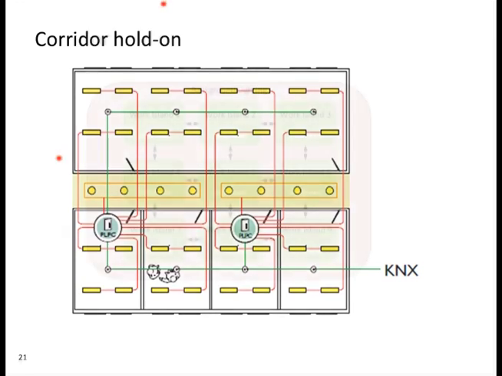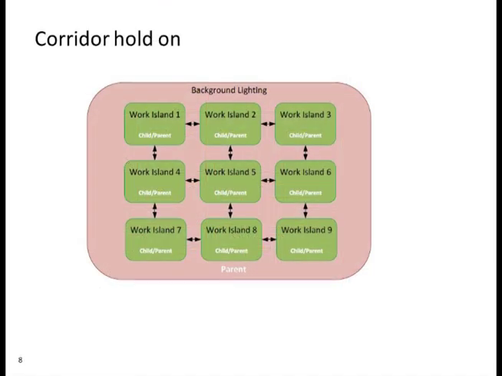Taking this one step further, we might like to use the same functionality to apply to an open space to maintain a level of background lighting. So we use a parent-child concept where the desks or the work islands, we call these the child, are linked to the larger space, which is the parent. The parent maintains a low-level presence whilst any of the islands are occupied. Well, it's a little bit like the parent watching the kids play football on the side and not wishing to show them off to their friends. So only after all the desks are vacated, a delay is applied before the final switch off, just like in the corridor example.